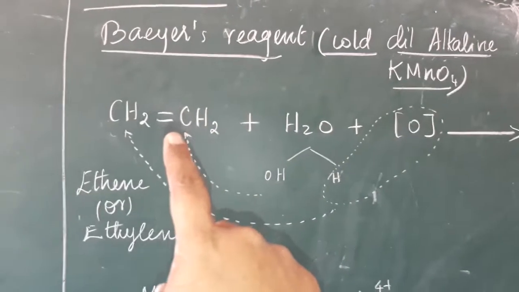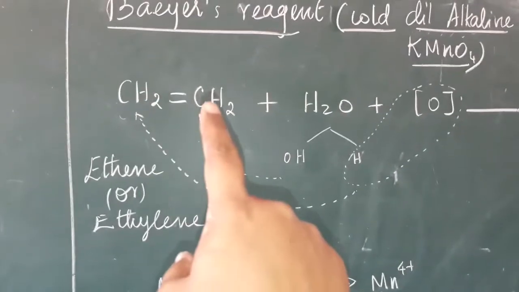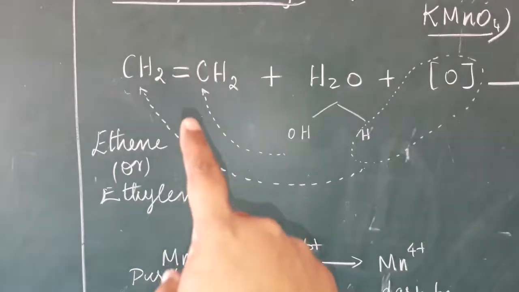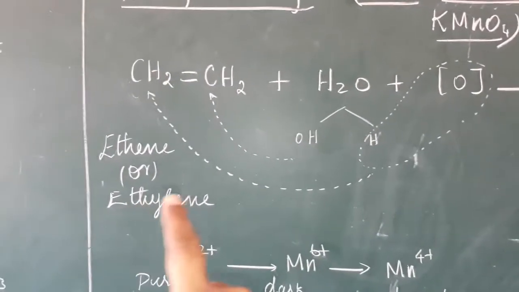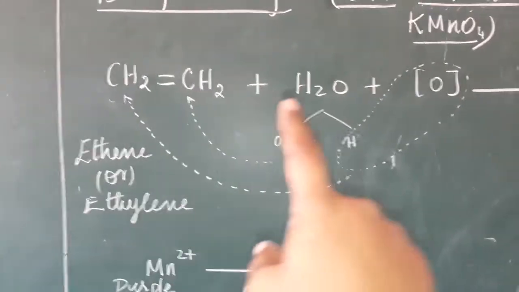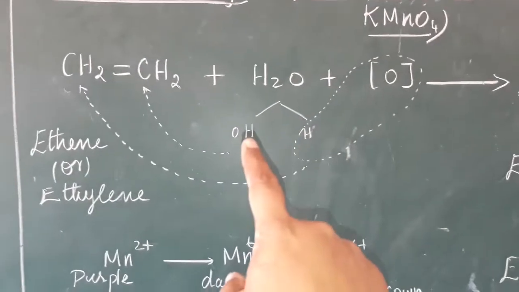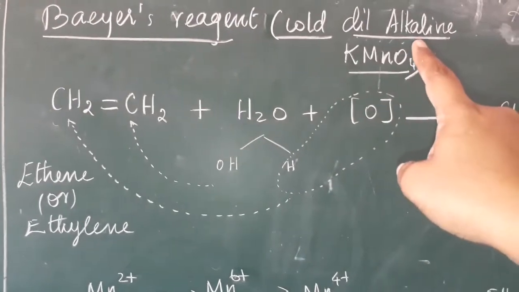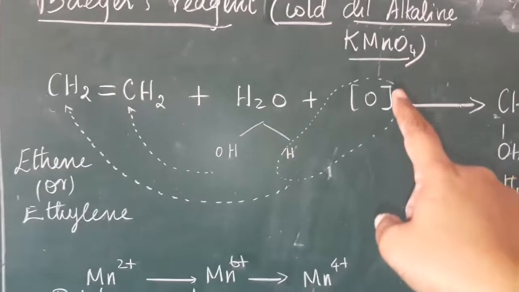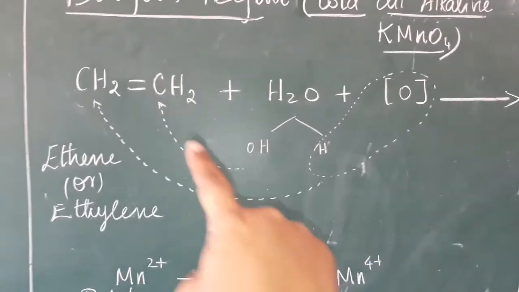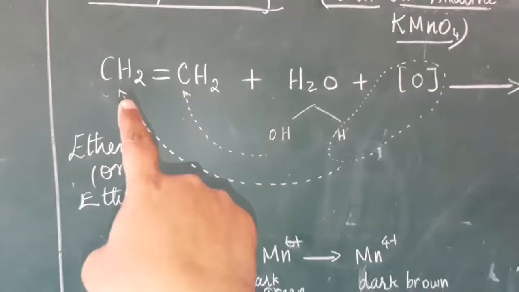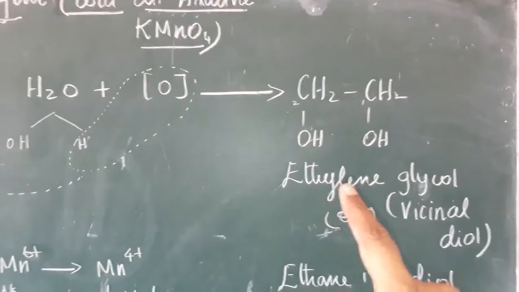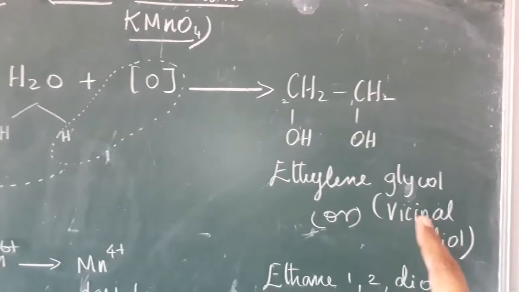Now I am going to take the example ethene: 2 carbon, and a double bond is there. The common name is ethylene and the IUPAC name is ethene. In the presence of water, I split the water as OH and H. The H combines with the O, which is given by the cold dilute KMnO4. So we get 2 OH: one OH goes to this carbon, another OH to that carbon. So we get CH2OH, CH2OH. This is called ethylene glycol, a vicinal diol.